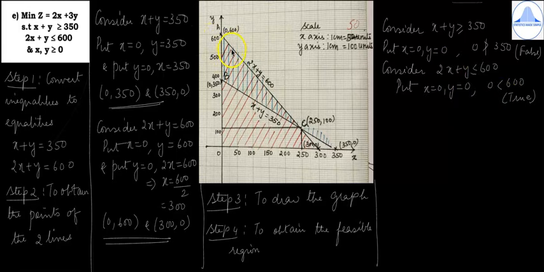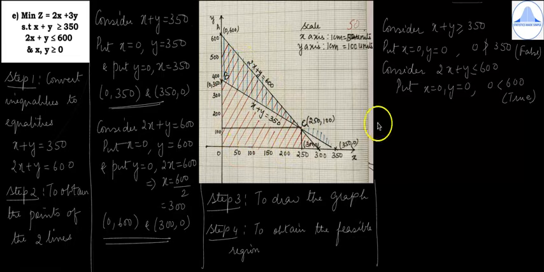This is the first line, x plus y equal to 350. It is false, so you have to shade away from the origin. I have used the blue color, that is, I have shaded on top of the line. Then the other line is 2x plus y equal to 600. For this it is true, so I have shaded towards the origin, using a red color.